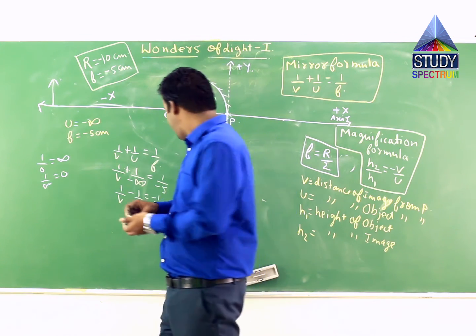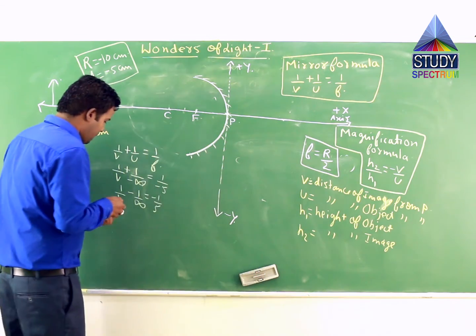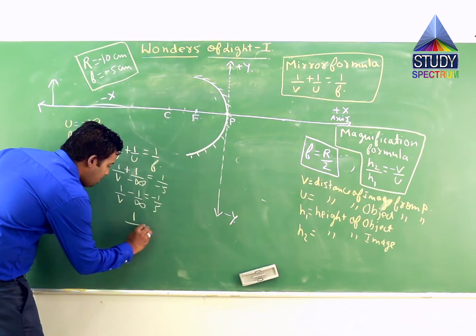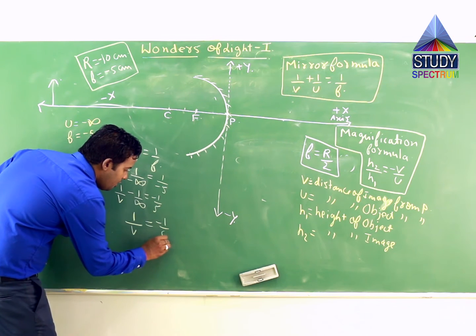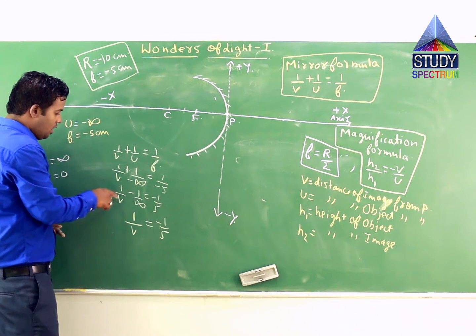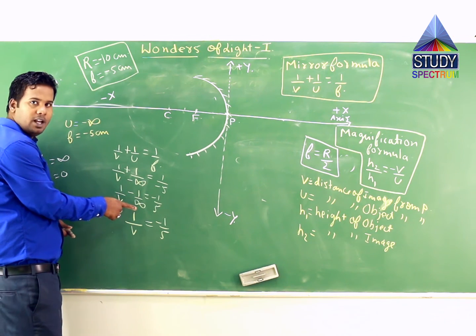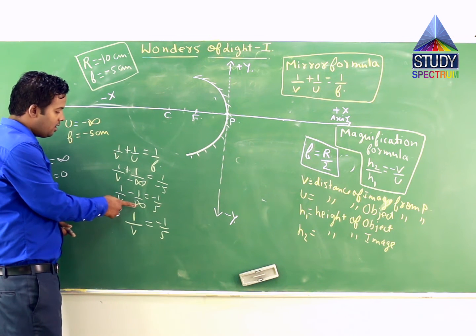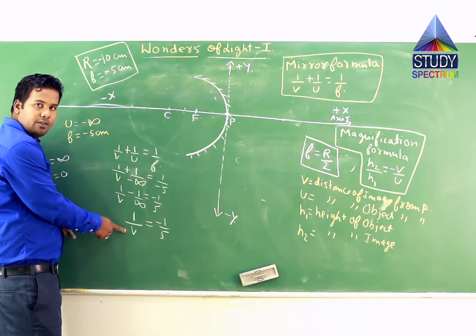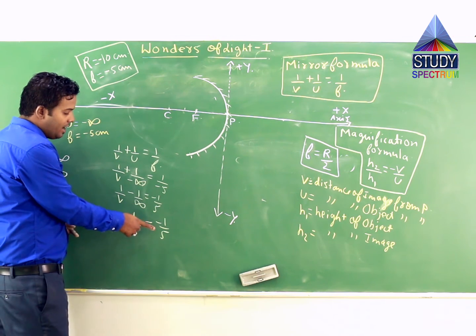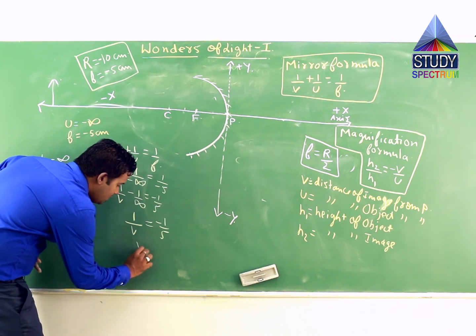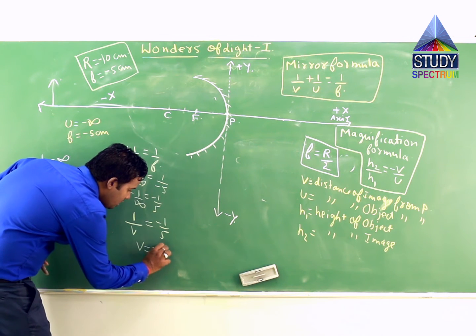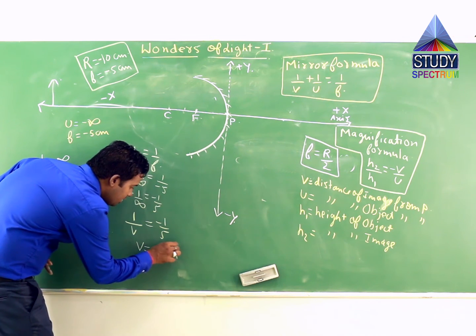So 1 by v is equal to minus 1 by 5. On the right hand side it is minus 1 by 5. If we invert this, we get v is equal to minus 5 centimeters.